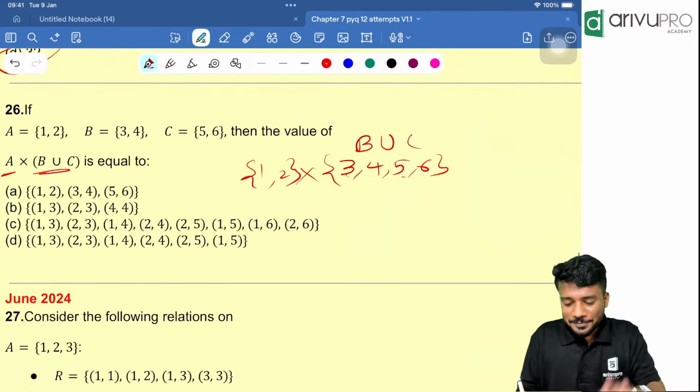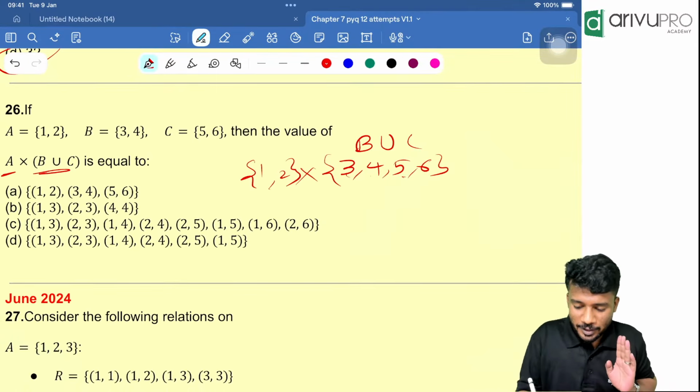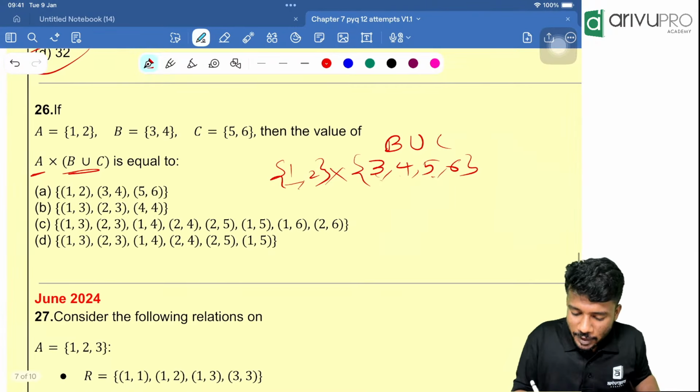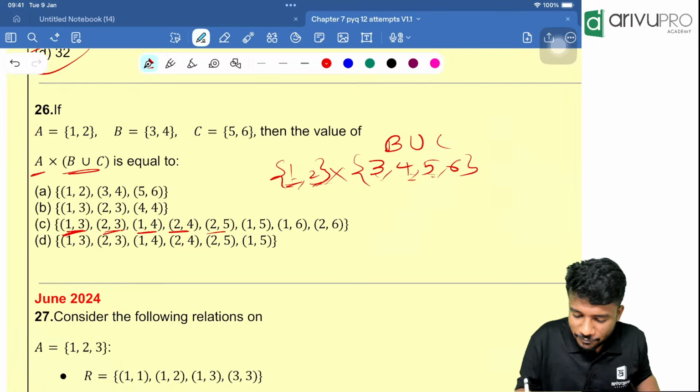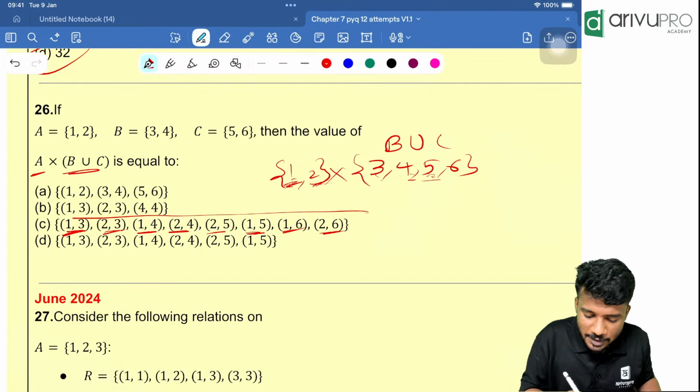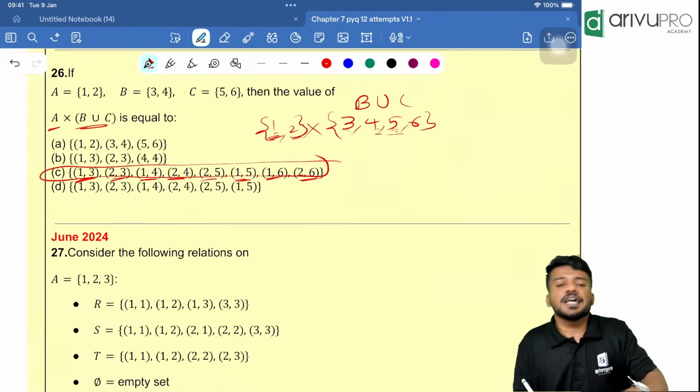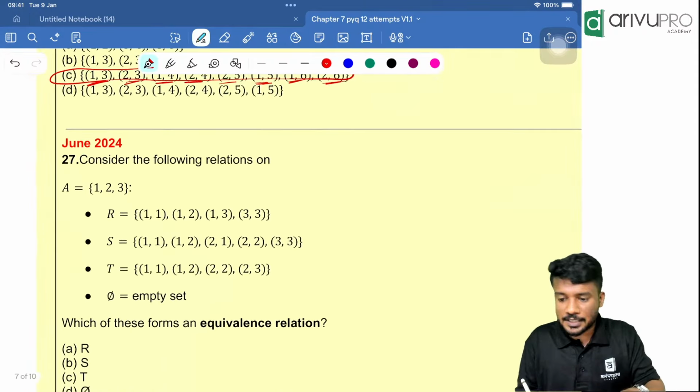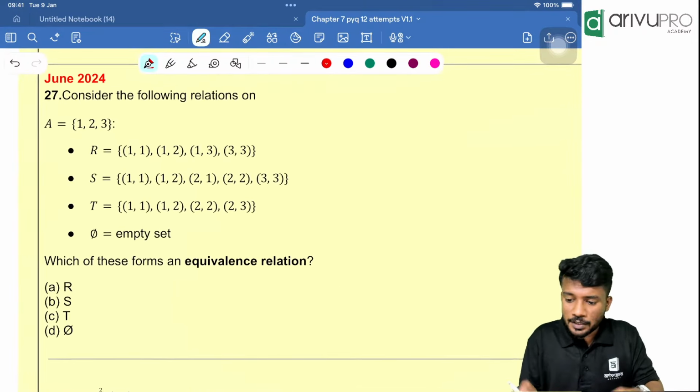Now, people, how many are there? (1,3). Then, what all numbers are there? (1,3), then (2,3). Then (1,4), then (2,4). Then (2,5), then (1,5), then (1,6), (2,6). That means option C is your answer. Got it? Yes. Next one.